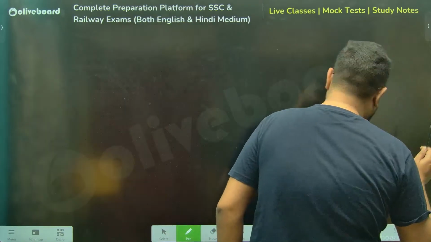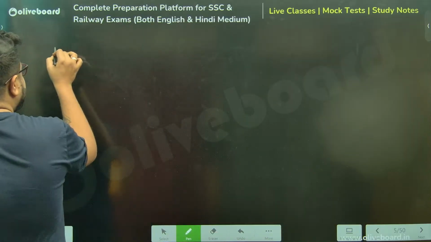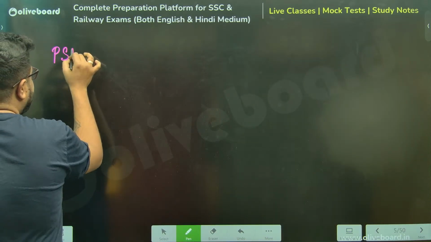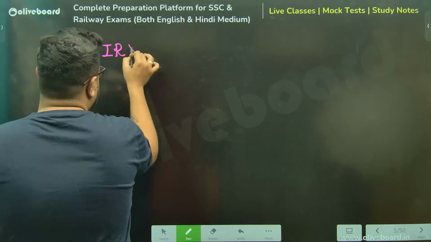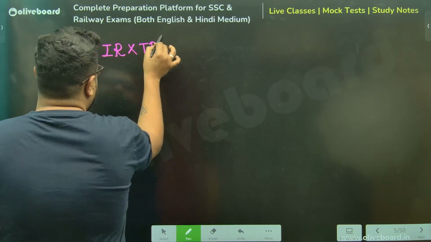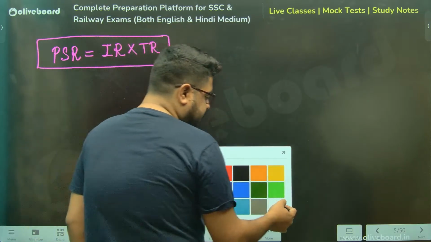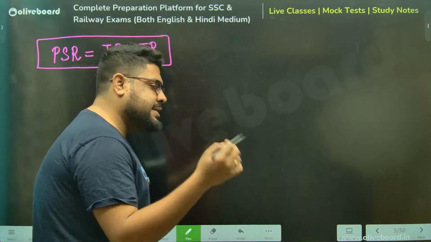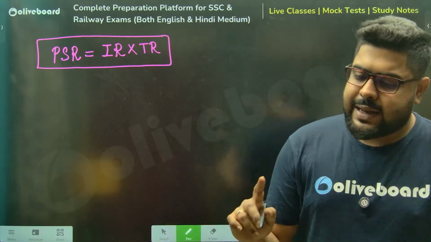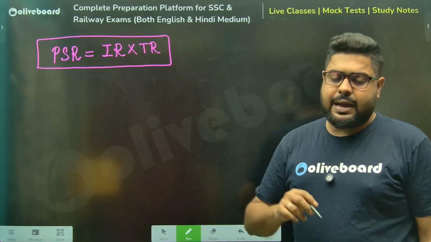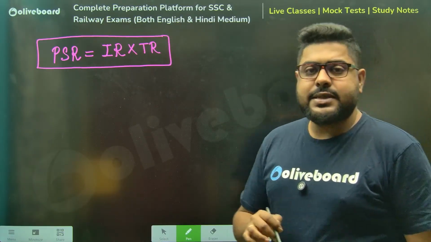Perfect? Chalo. Acha, now. I have just said the profit sharing ratio is investment ratio into time ratio. Now let me expand on this, because in SSC, CGL, CHSL, every exam under the SSC umbrella, as well as every exam under the NTPC umbrella, meaning the RRB umbrella, you will get cases from here.